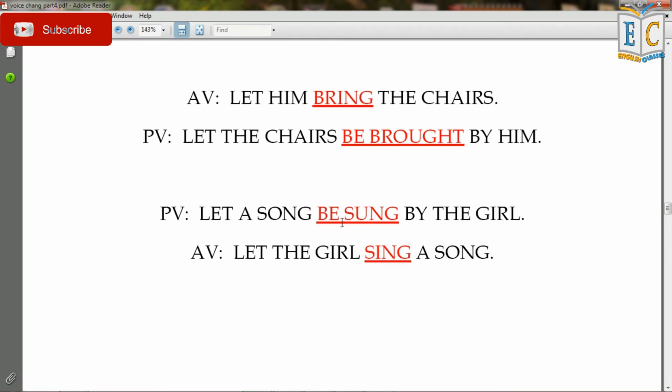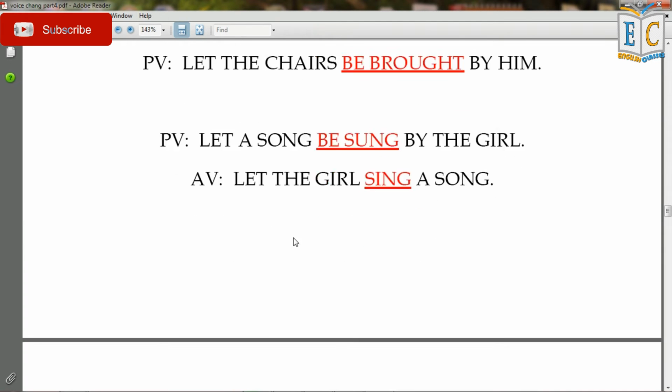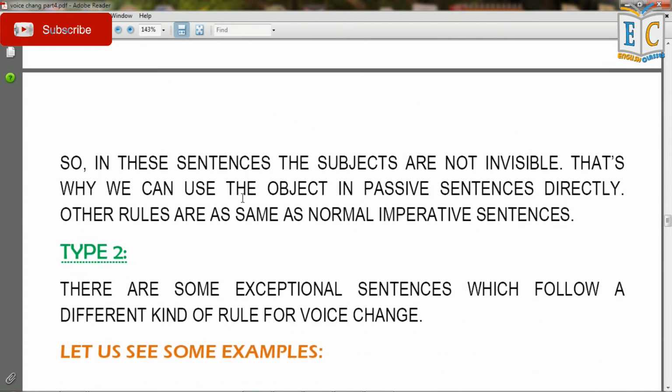So by the girl is the subject, so we have placed the girl after let as the subject of the sentence. In this sentence the subjects are not invisible, as you can see. That's why we can use the object in the passive sentence directly, and we don't have to use it in any kind of brackets. Other rules are the same as the normal imperative sentence, as I have told you before.